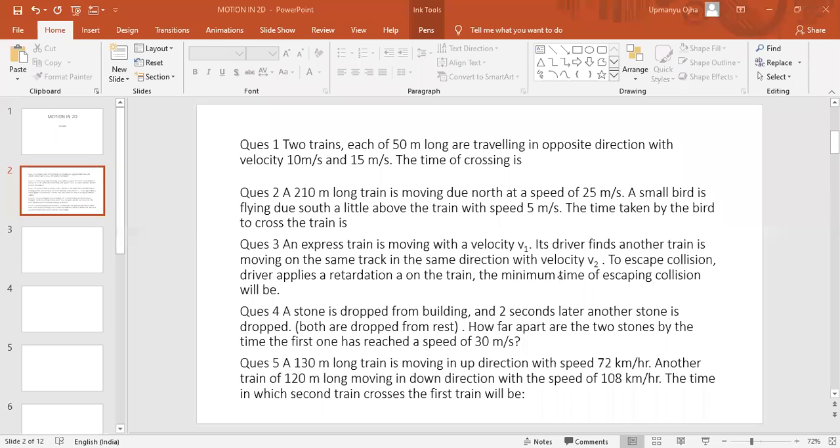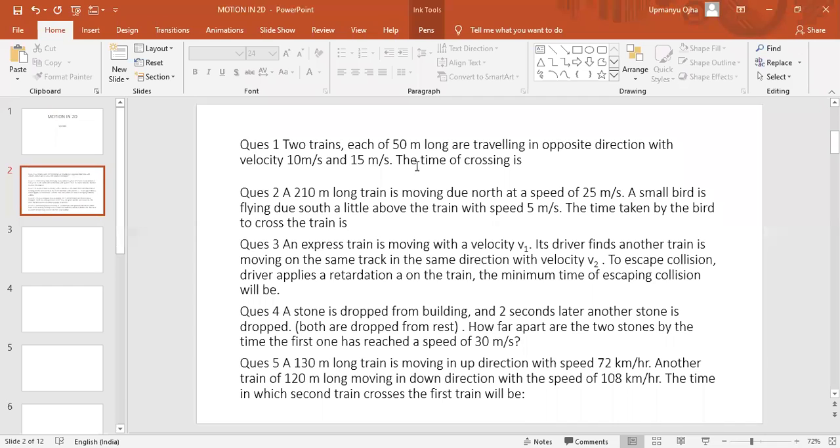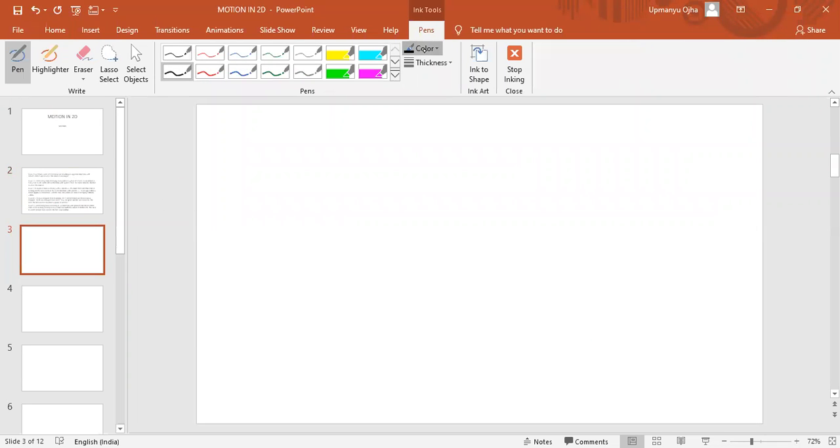Okay. So let us start the class now. Yesterday I gave you some problems on relative velocity. Let us discuss them one by one. So question number one. Two trains, each 50 meters long, are traveling in opposite directions with speeds of 10 meter per second and 15 meter per second. You have to find the time of crossing.